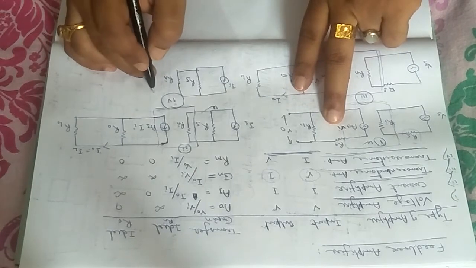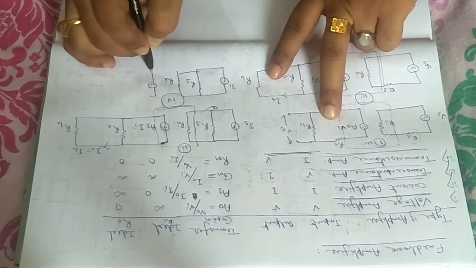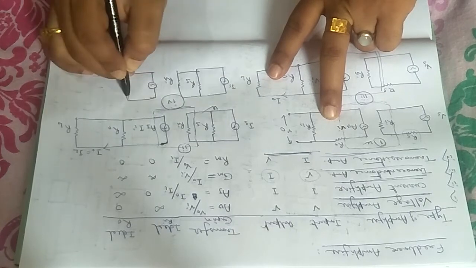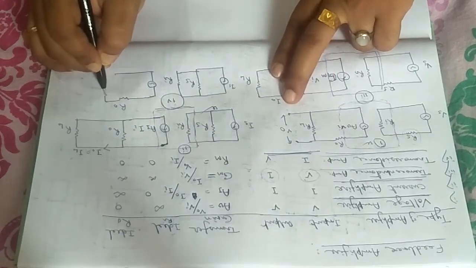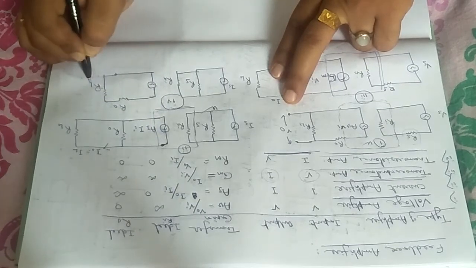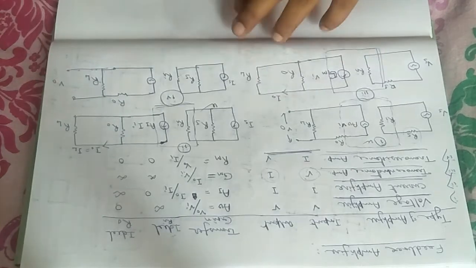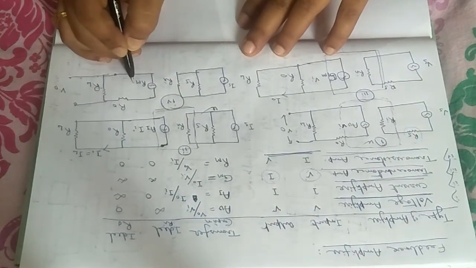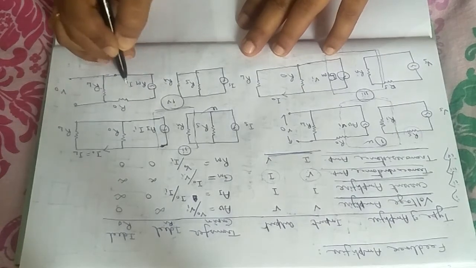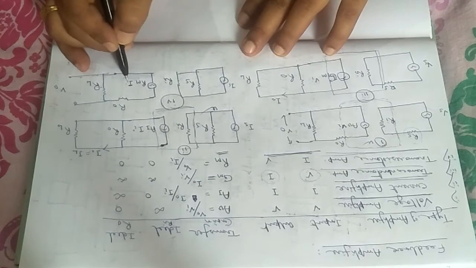Then the output part will be like the voltage part. There will be some voltage source, with that Ro is connected, RL is connected here. Across that you are going to measure the output voltage Vo, and here amplification is Rm into Ii, because the input part is current, amplification factor is Rm, so it will be Rm into Ii.